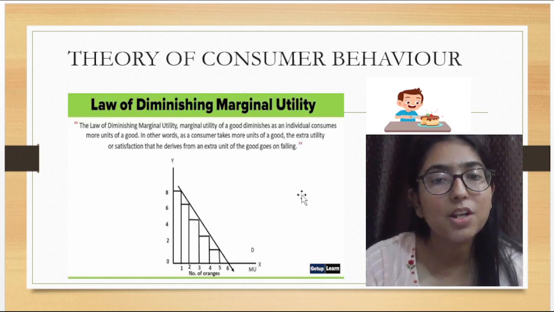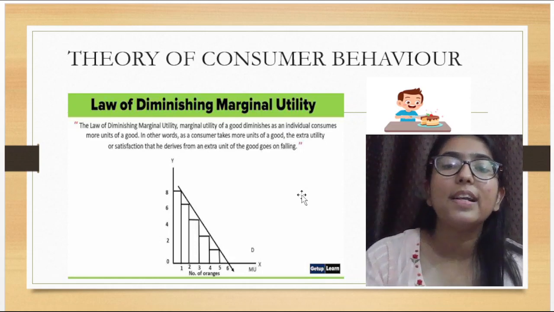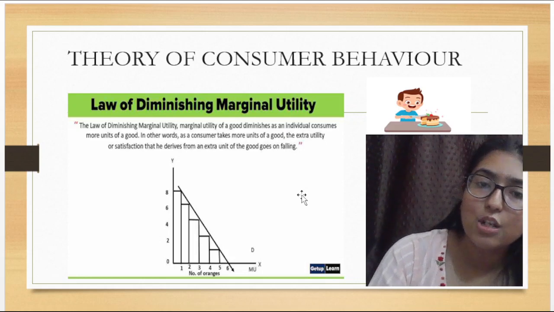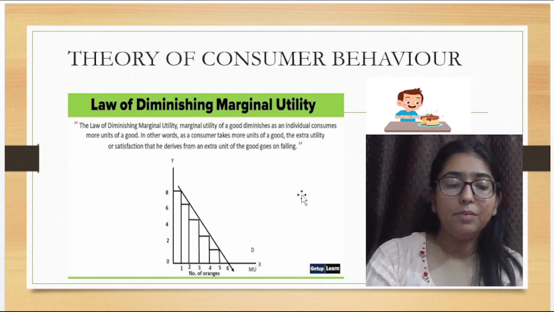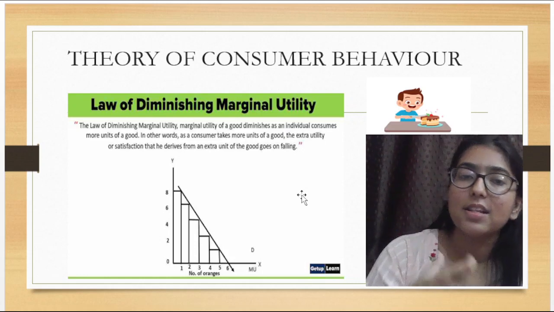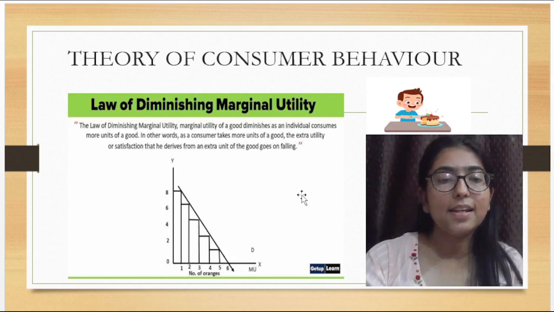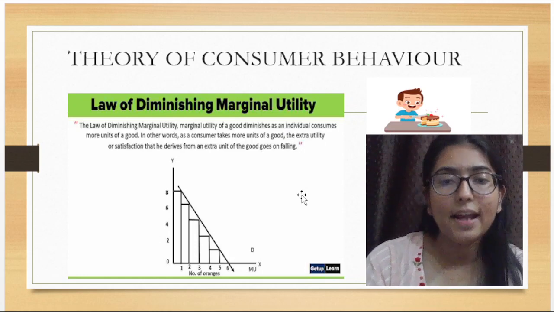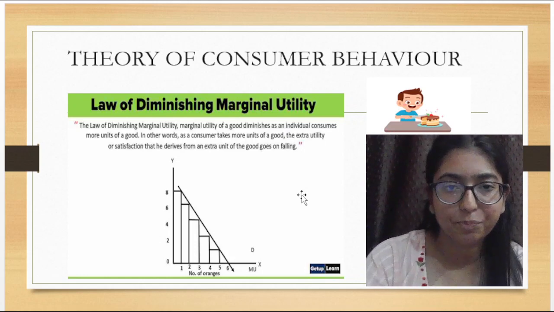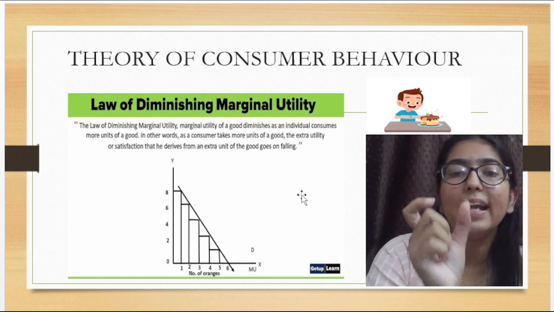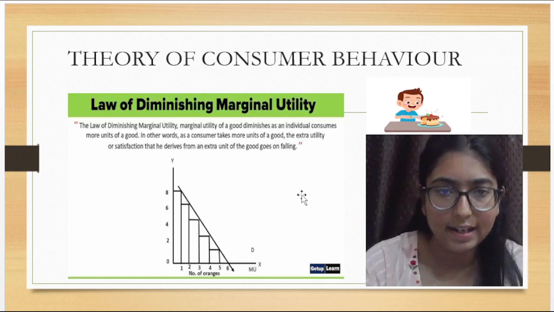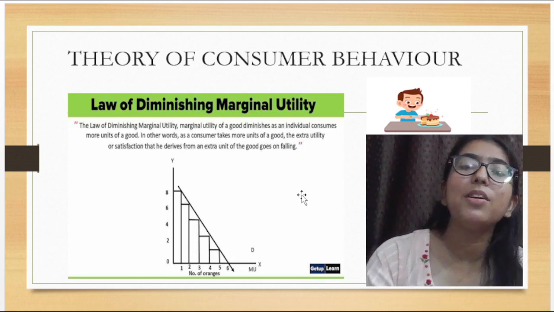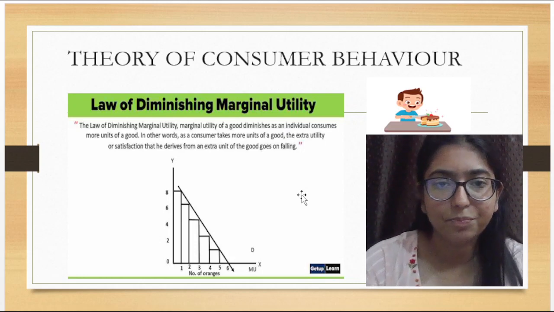What do you understand by marginal utility? Marginal utility is the satisfaction which we gain after consuming a certain commodity. For example, you eat a slice of cake. So you can say, yes, I have gained 10 satisfaction, 10 out of 10 satisfaction, right? So this 10 can be said as marginal utility. When we study this topic, I will explain to you in detail, but right now I am just giving you a basic idea about it, right?